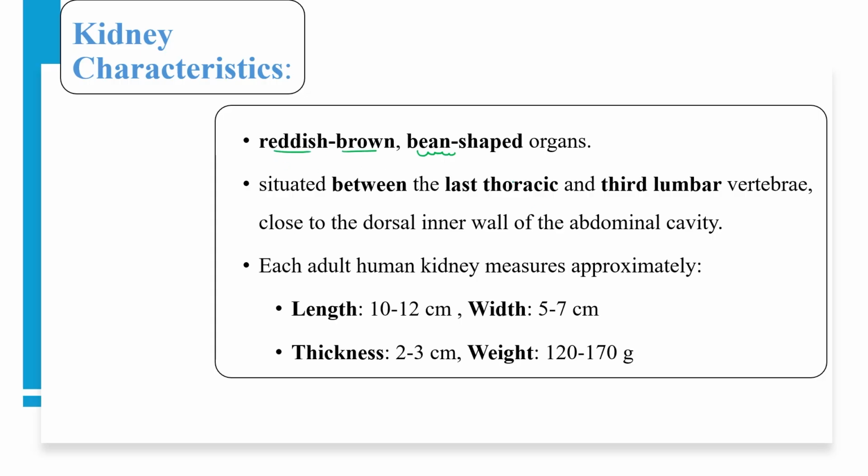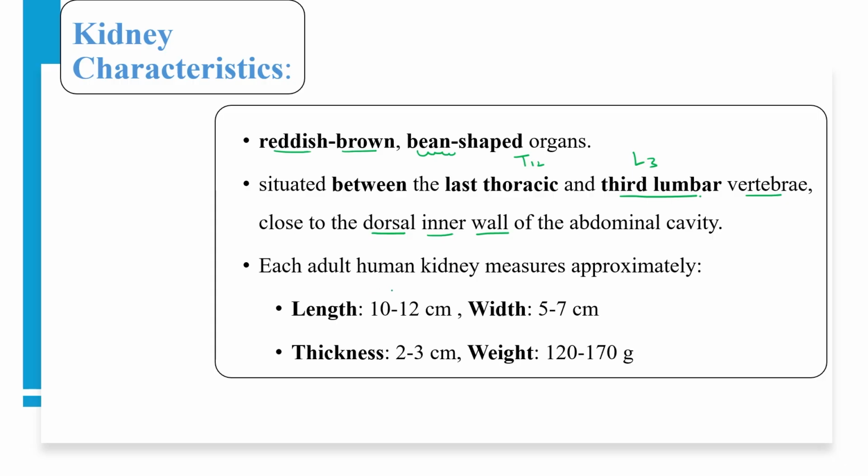Now, our kidney actually looks bean shaped and it is reddish brown in color. It is situated between the last thoracic, meaning T12, and L3 vertebrae, between the last thoracic and third lumbar vertebrae, and it is close to the dorsal inner wall of our abdominal cavity. Clear? So, the dorsal inner wall of the abdominal cavity.